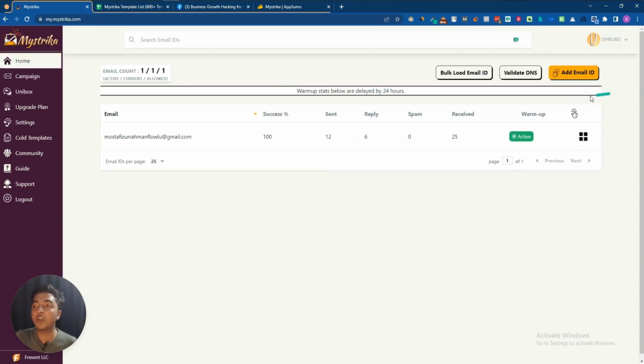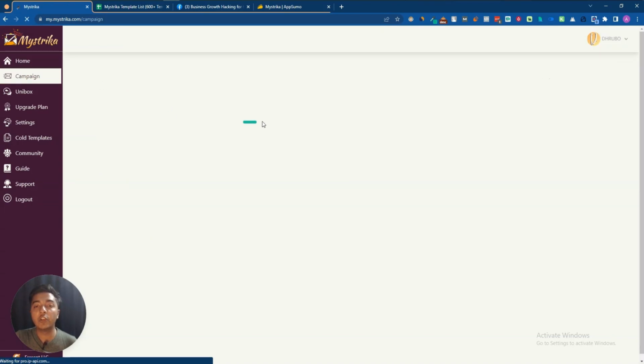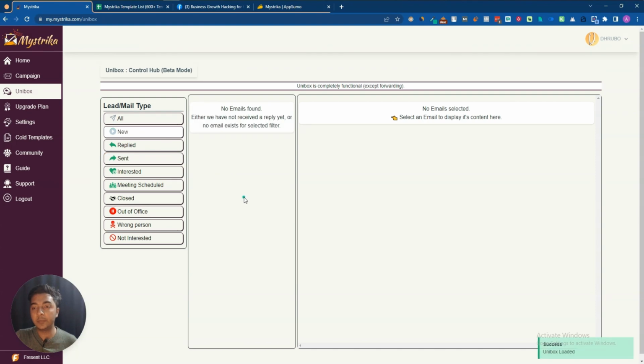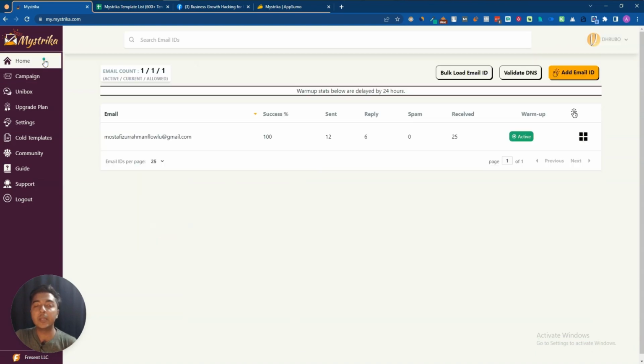From this home section you have to add your email for warm up, and from this campaign section you have to run your campaign, you have to create your campaign, and in the Unibox section you can reply to your audience, you can contact your audience, but still it's in beta mode. Hope you get idea guys about this Mystrika email marketing software.